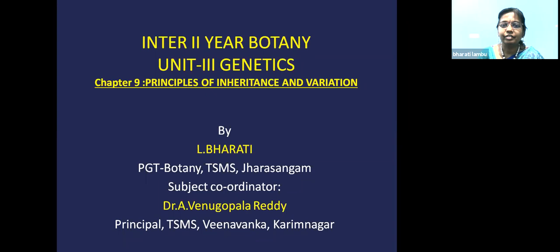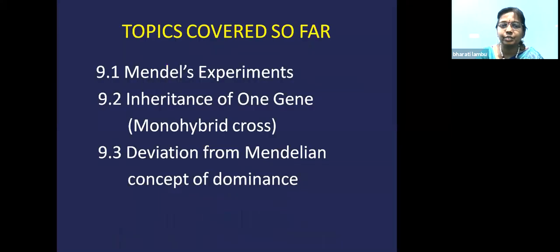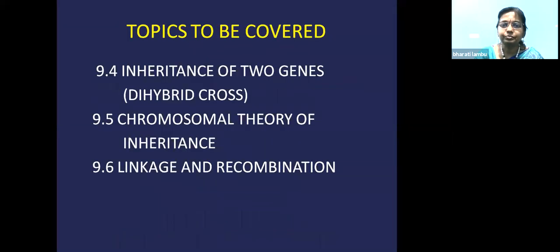So, children, we will travel through the journey. We are going to continue now through Chapter 9, Principles of Inheritance and Variation, under Unit 3, Genetics. In previous sessions, we discussed Mendel's experiments, inheritance of one gene, that is monohybrid cross, and the deviations from the Mendelian concept of dominance, that is incomplete dominance and codominance. Today's topic deals with the inheritance of two genes, that is dihybrid cross. We'll learn about the chromosomal theory of inheritance given by Sutton and Boveri, and also add a note on linkage and recombination.